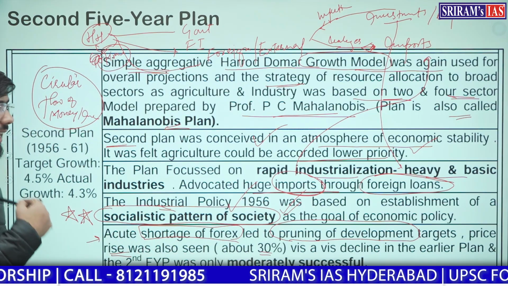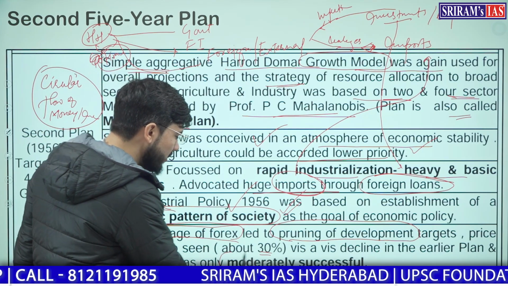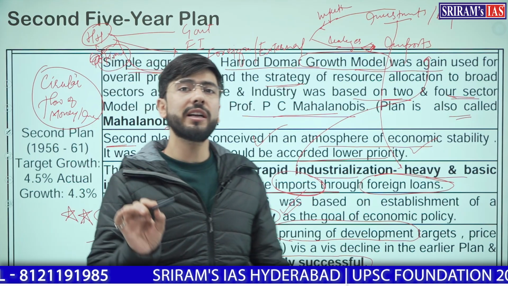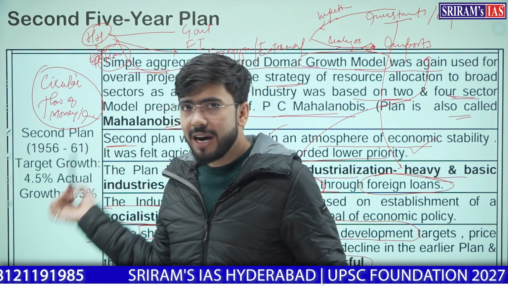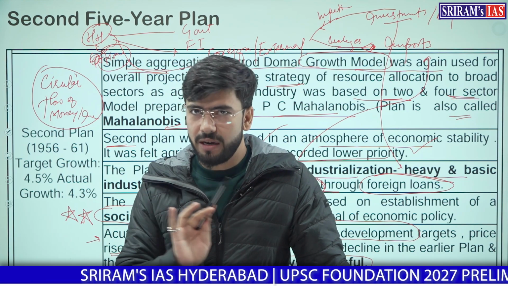There was a decline in the earlier plans. Second 5-year plan was only moderately successful. Remember this. It was only moderately successful. So whatever I am highlighting over here, you need to keep it in your running notes. Then only it will benefit you.